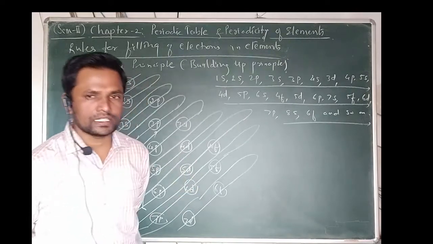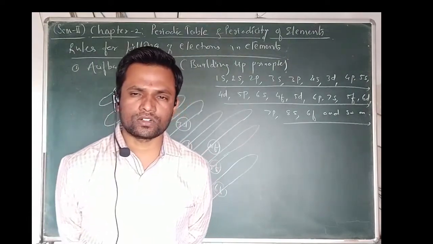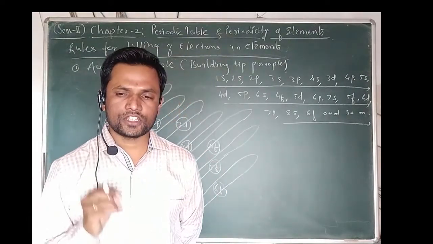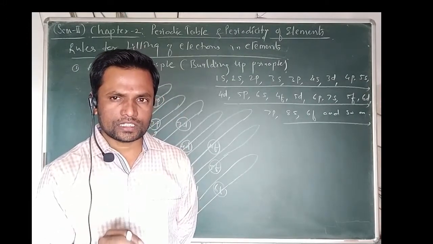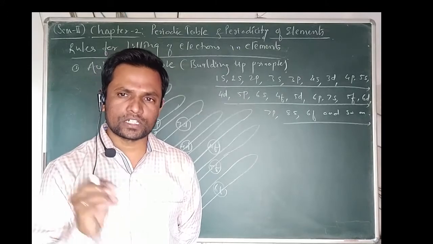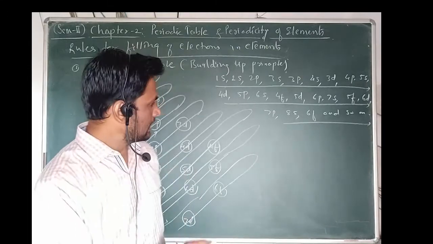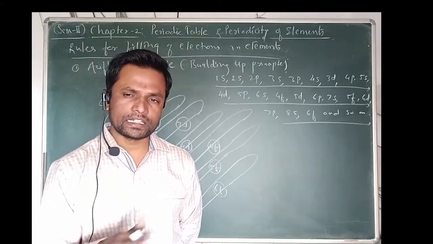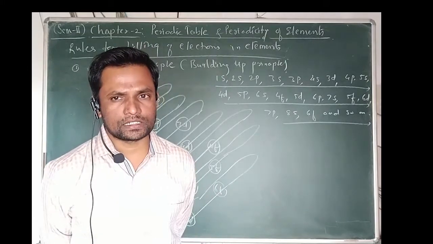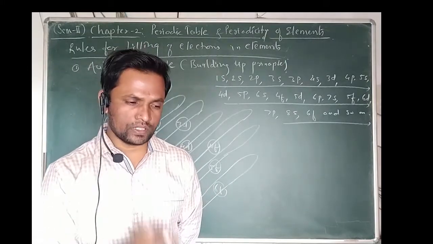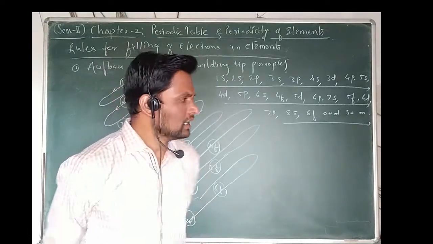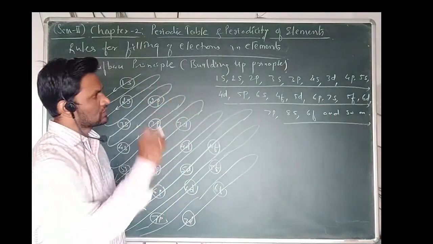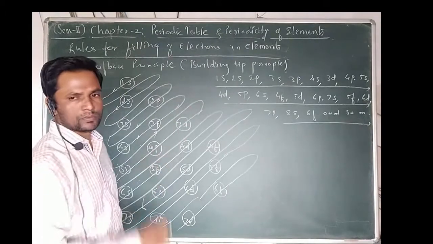So, what we have to remind, according to the Aufbau principle, is that it states that electrons are first filled in the lower energy orbitals. The electrons occupy orbitals in increasing order of energy, where the lower energy level fills first and it goes on to the next higher energy level. So this is the first rule for the filling of electrons according to the Aufbau principle.